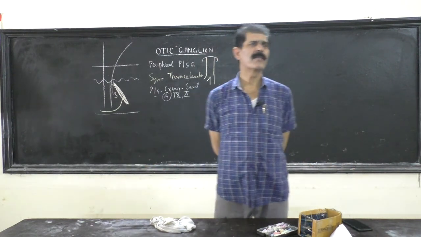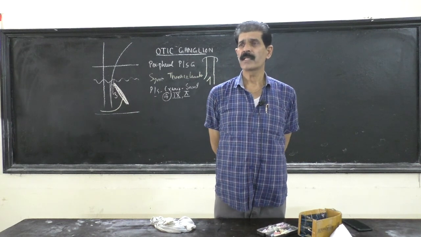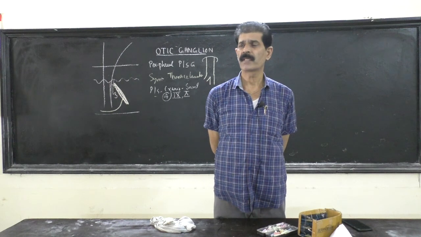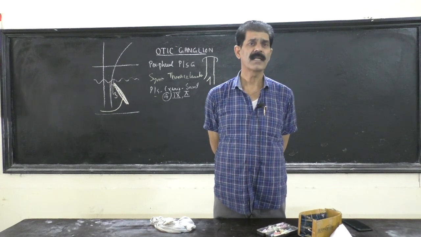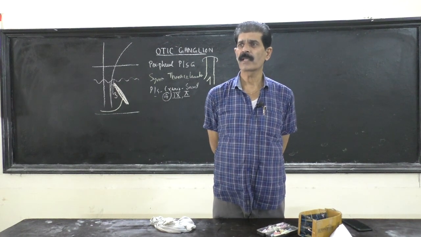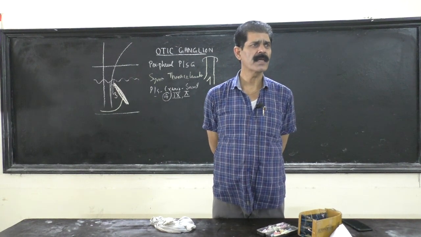So this is how to remember in general what is sympathetic and what is parasympathetic. So these are the general things. You must know everything, it should be on your fingertips. At least this much you should know about sympathetic and parasympathetic. So we are studying the otic ganglion, which is a peripheral parasympathetic ganglion.